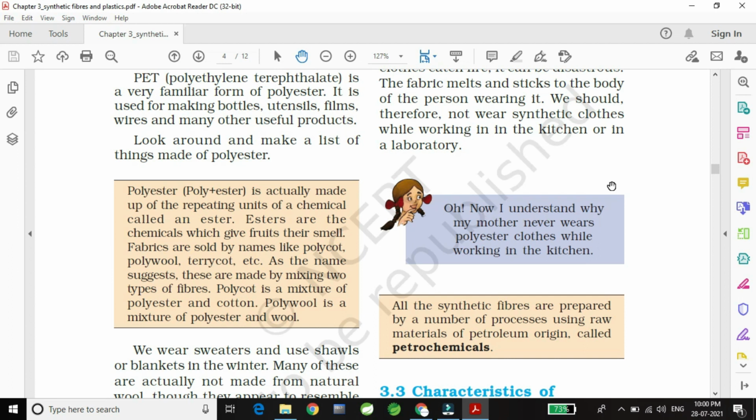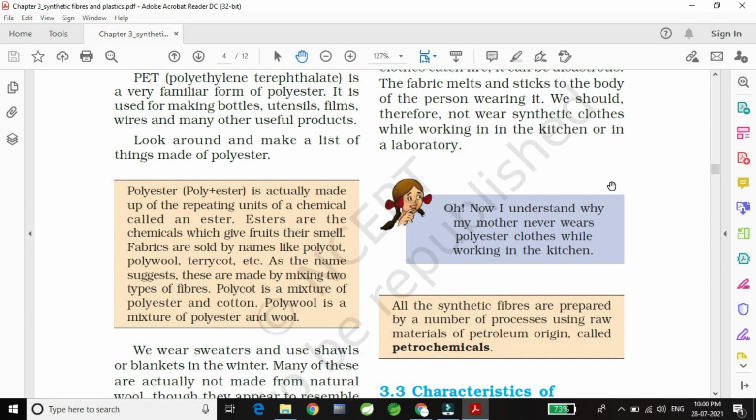Now I understand why my mother never wears polyester clothes while working in the kitchen. Mostly housewives don't wear polyester clothes while working in the kitchen, because they know that if the cloth catches fire, it will be a hazardous situation in our house. So mostly the women or the mothers do not wear polyester clothes while they are in the kitchen.